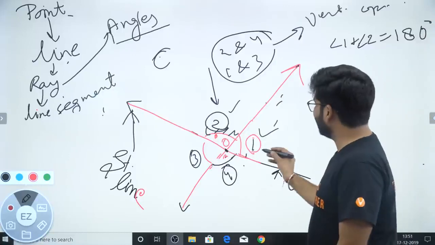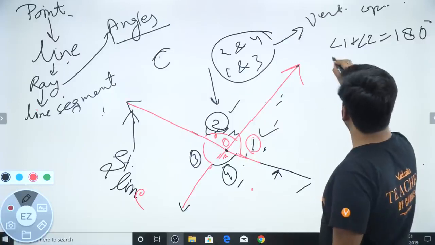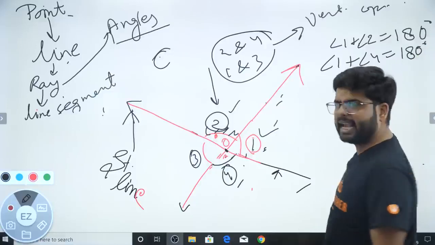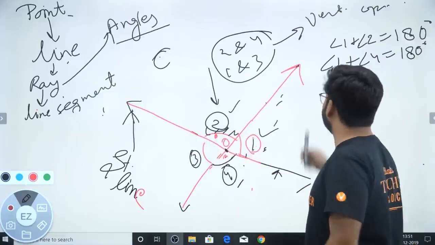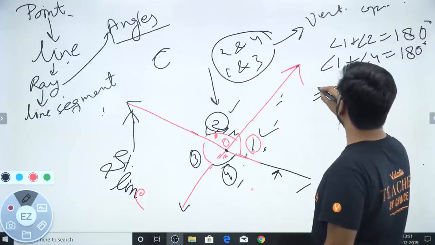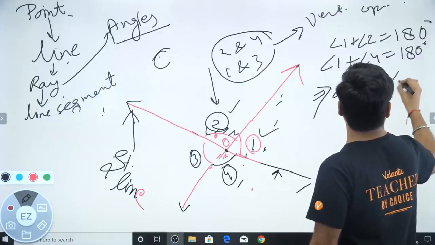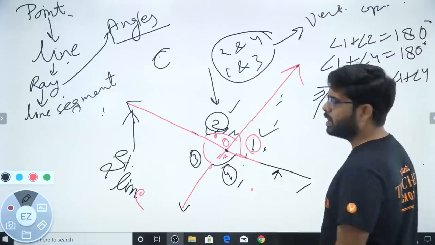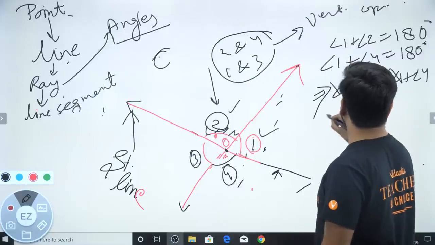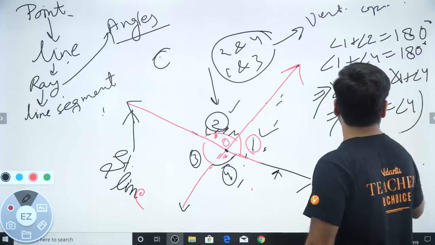Okay, now again I can say that angle 1 and angle 4 are also a linear pair, right? So angle 1 plus angle 4 equals to 180 degrees. Again a linear pair. भाई पहले हमने ये straight line ली, अब हमने ये straight line ले ली, right? So now what happens is it implies that angle 1 plus angle 2 equals to angle 1 plus angle 4. Now subtract angle 1 from both the sides. ठीक, ये उड़ गया, ये उड़ गया. It implies that angle 2 equals to angle 4.